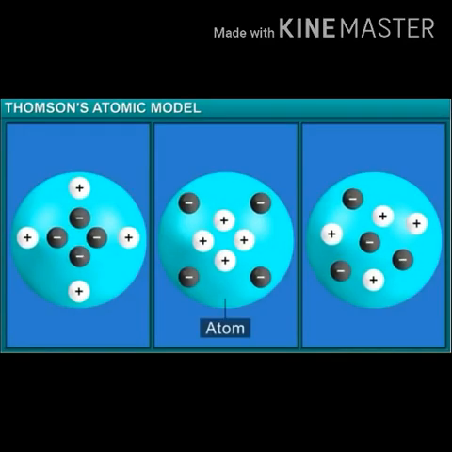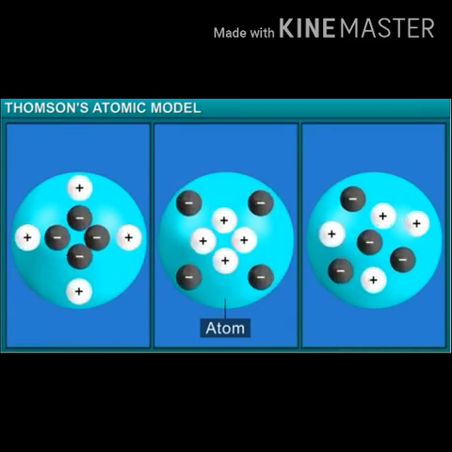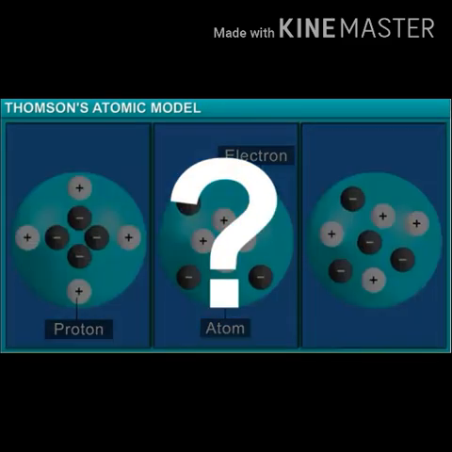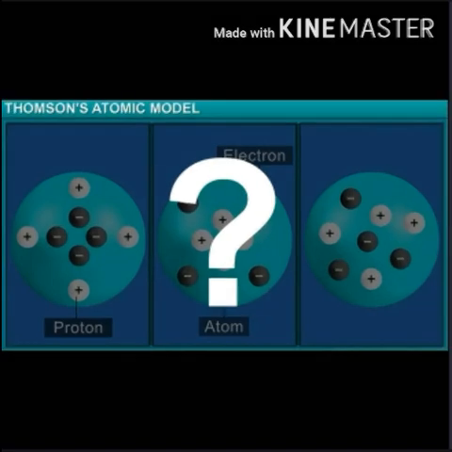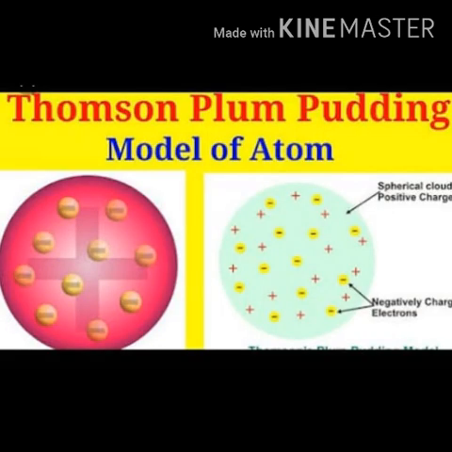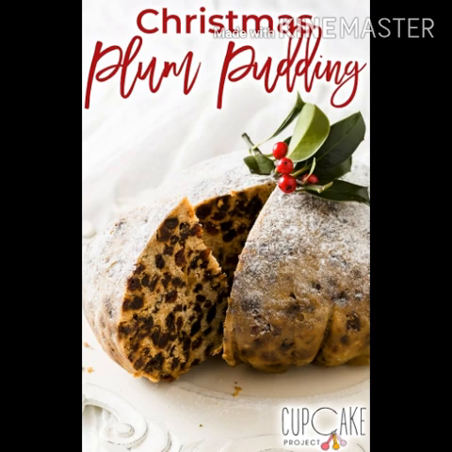After these discoveries, scientists believed that the atom is divisible, made up of electrons and protons, and it is electrically neutral. But the question was, how is an atom electrically neutral in spite of having negatively charged electrons and positively charged protons in it? Thomson overcame this difficulty by putting forth the plum pudding model of atomic structure. Plum pudding is the sweet dish prepared during Christmas.